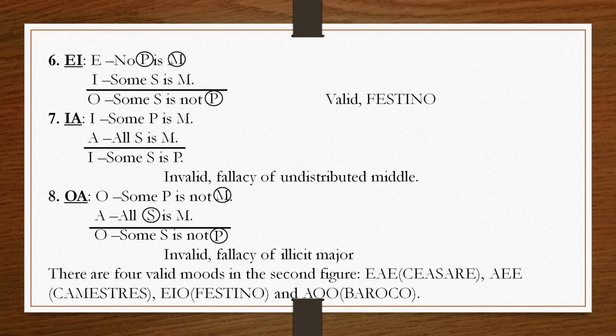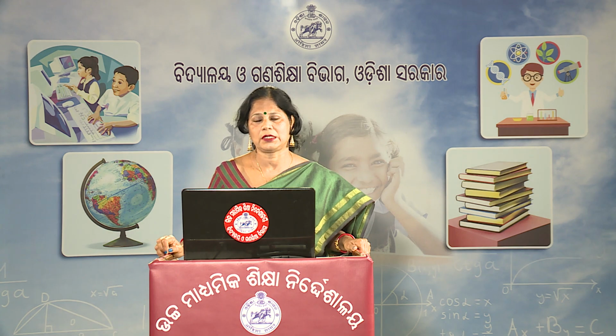So, in the premises the major term should be distributed and the middle term also should be distributed. So, in OA, O distributes the middle term, but does not distribute the major term. So, the major term is distributed in the conclusion, but undistributed in the major premise. So, this is an invalid argument, because here we commit the fallacy of illicit major.